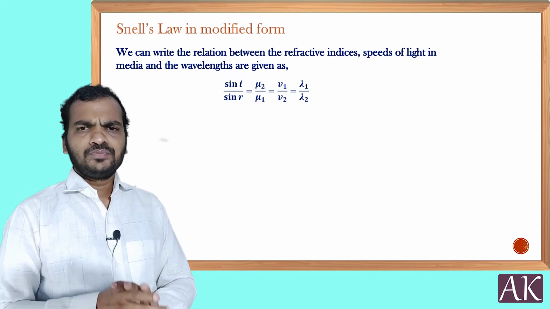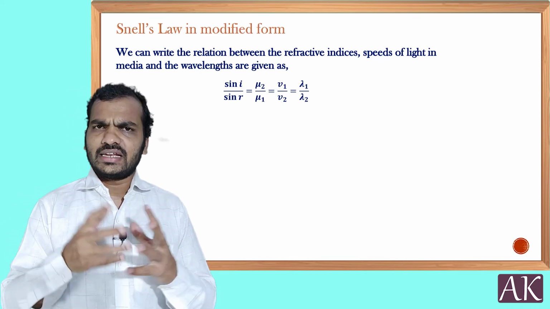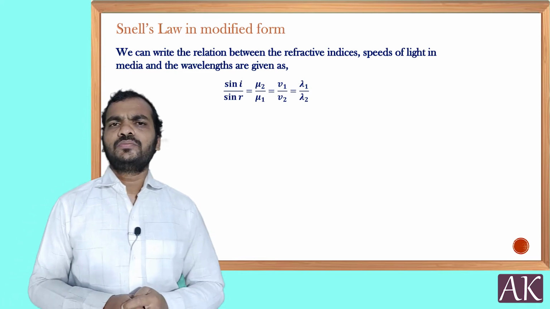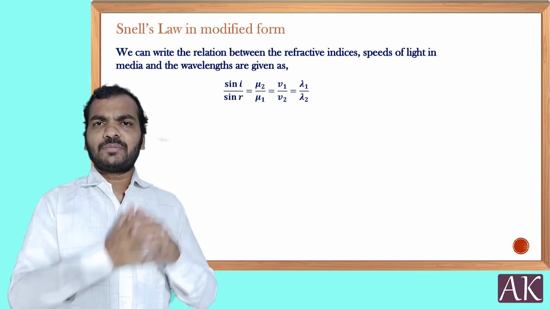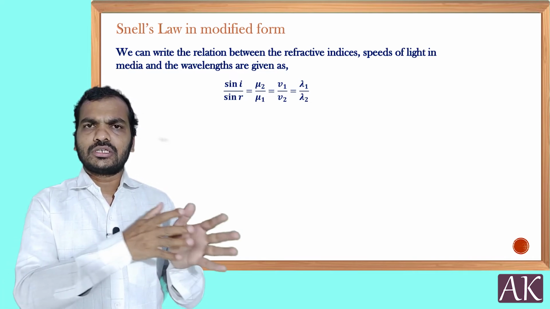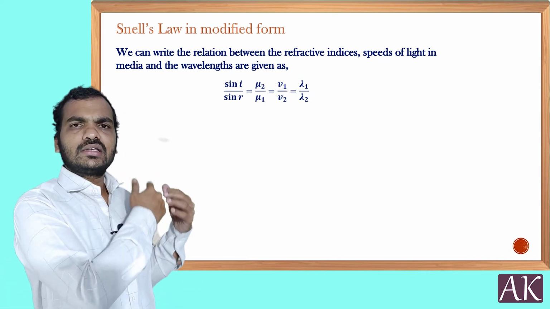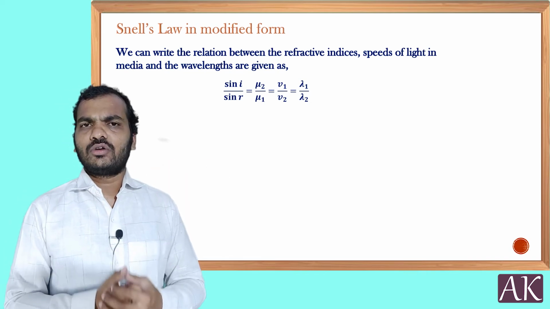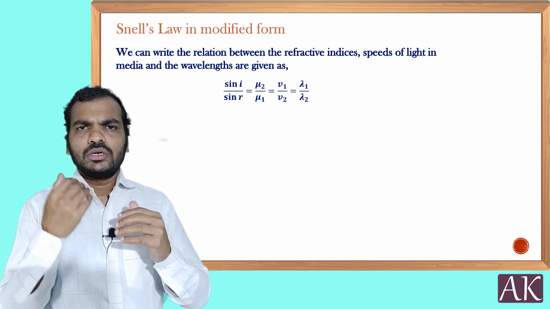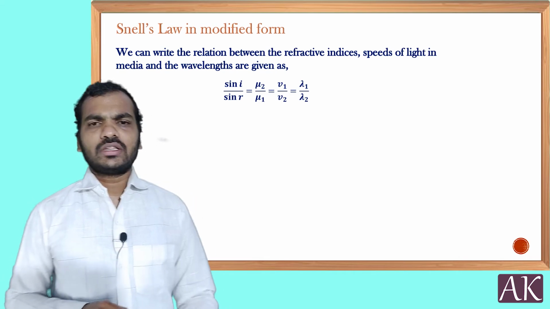Fine. So next one. It is also clear that there is an equation called Cauchy's equation, which tells you the refractive index is inversely proportional to the wavelength of the light. That means here you can also write this in terms of wavelength. This formula you have to remember in order to do the numerical problems from an entrance exam point of view. Fine. So let us move to the next point.